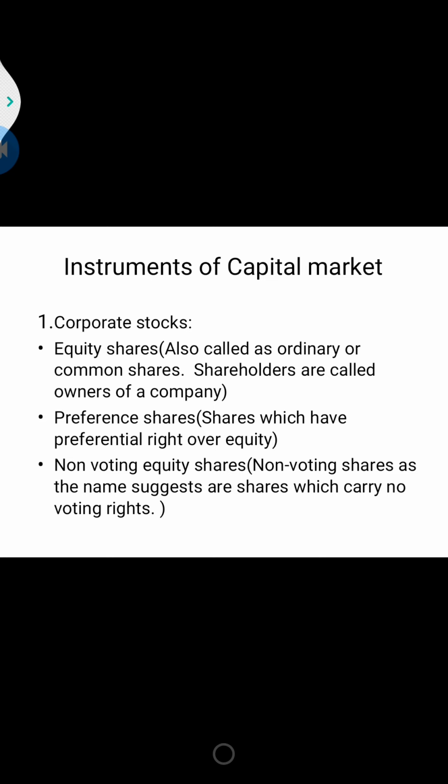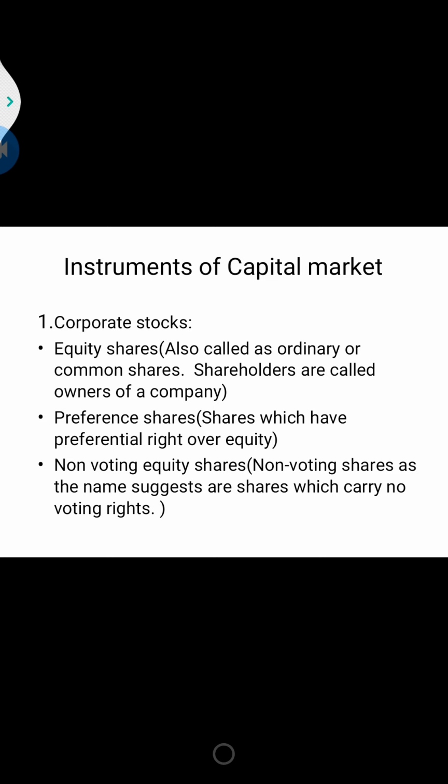The profit which is earned by the corporation is paid to the shareholders, and that we call dividend. The company receives the money only when the shares or stocks are issued by it. Once a new issue is in the hand of the individual investor, the stock can be sold and purchased by another investor in the secondary market. So corporate stock means the company is going to sell the stock.